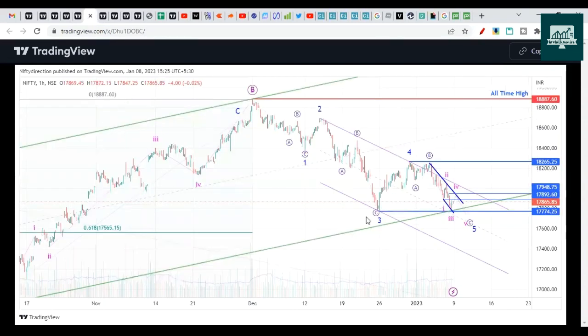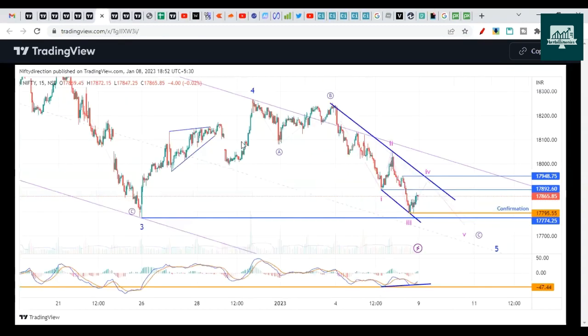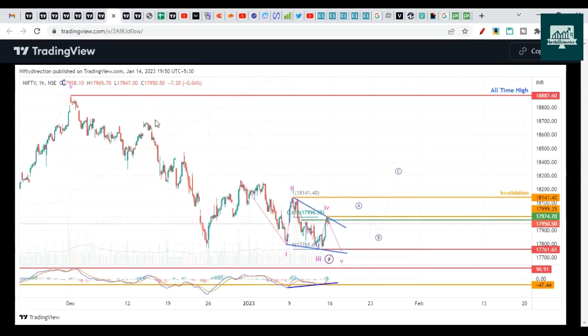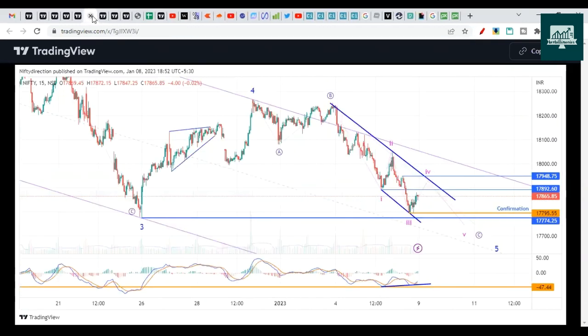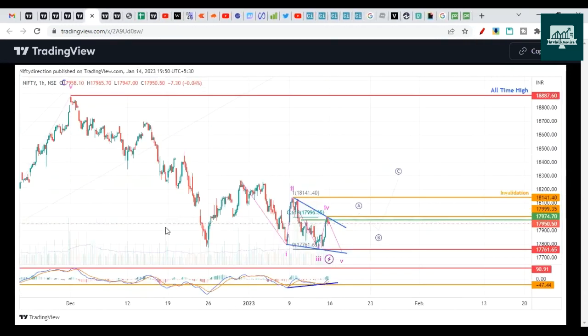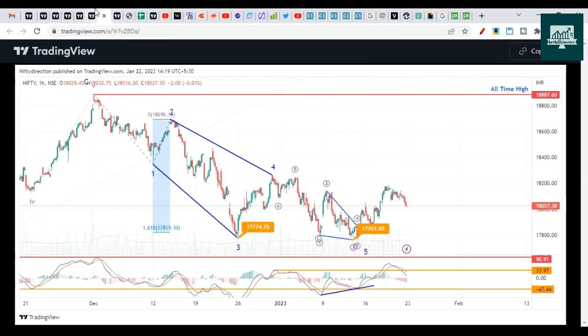So other charts that we discussed on 8th Jan were like this and this and this. So these are not useful now. Let me delete them. And these cases we already discussed. So even this got invalidated, but we'll keep this for reference that we discussed something like this. So now in the next week, we can assume that it has started the pullback. It will give one more dip and it will go up.